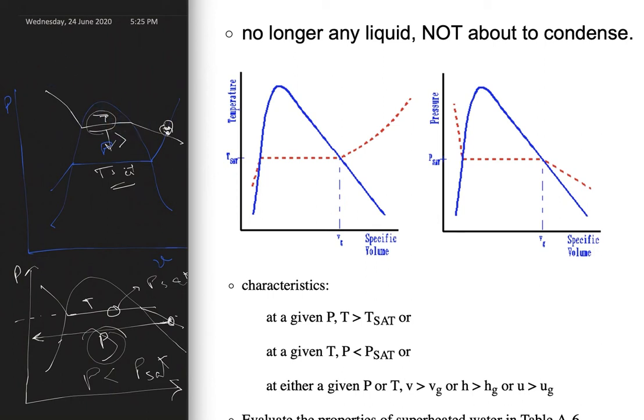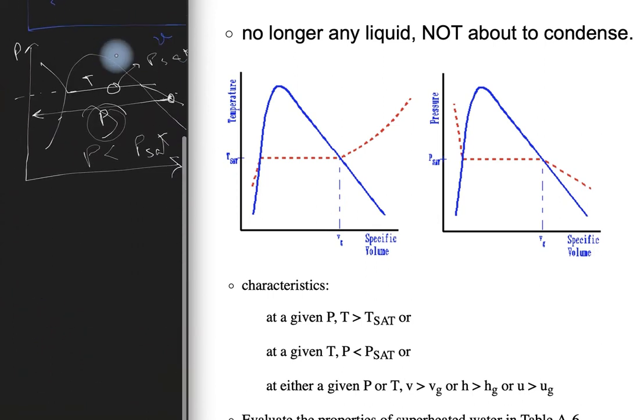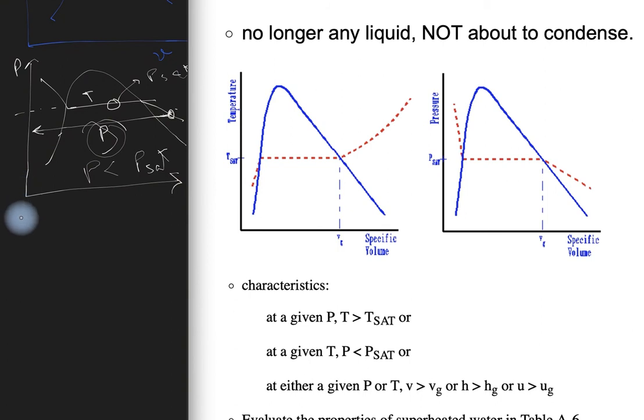So I'm again repeating the same thing for this PV curve.